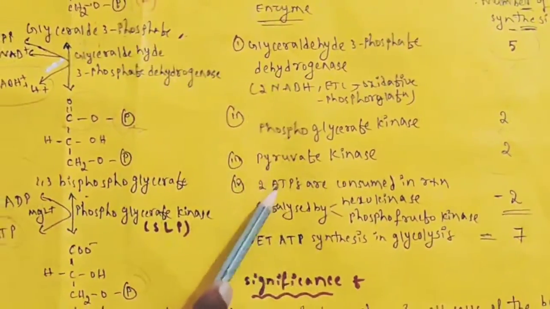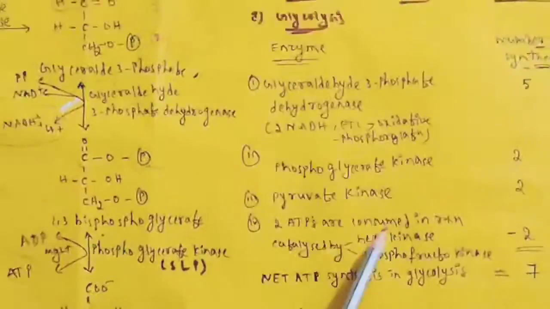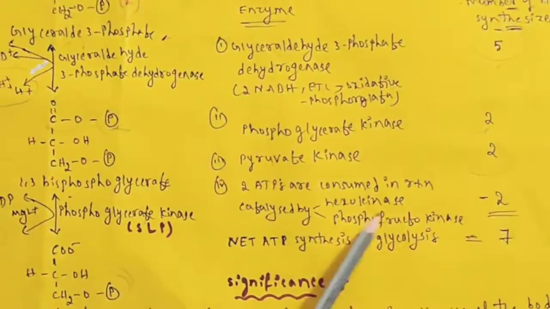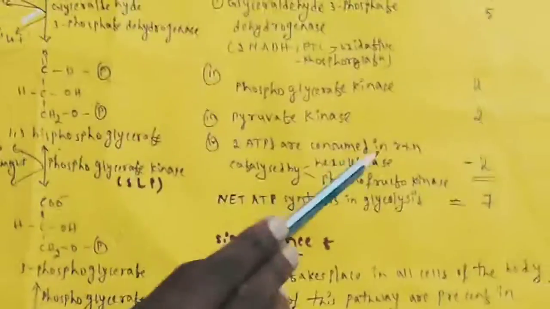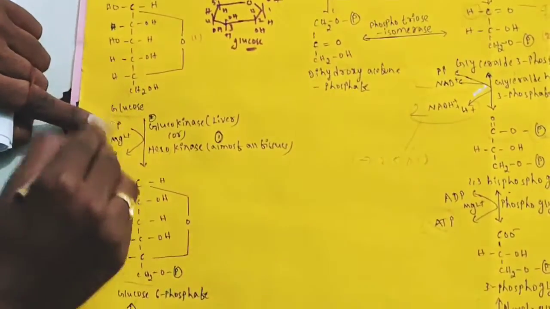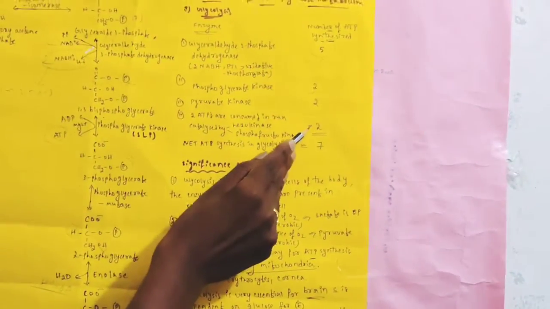All these 3 reactions occur in the energy generation phase. Then 2 ATPs are consumed in the reactions catalyzed by hexokinase and phosphofructokinase. Up to this, ATPs are produced. One ATP is utilized for the conversion of glucose to glucose 6-phosphate by hexokinase or glucokinase. In the next, phosphofructokinase, 1 ATP is utilized for the conversion of fructose 6-phosphate to fructose 1,6-bisphosphate. Overall, 1 plus 1, 2 ATPs are consumed. So minus 2.